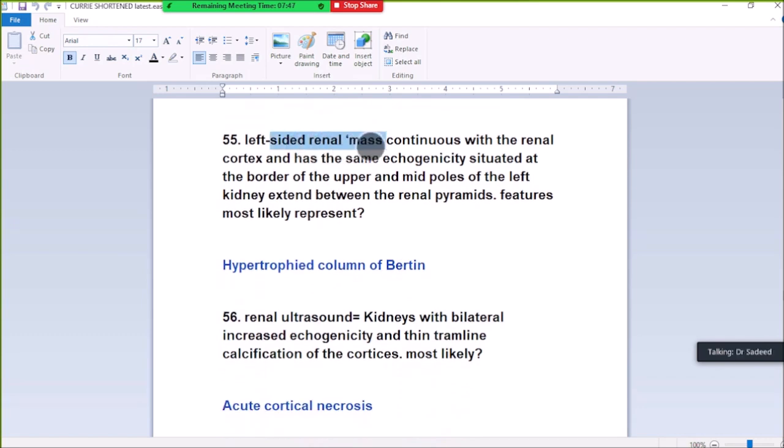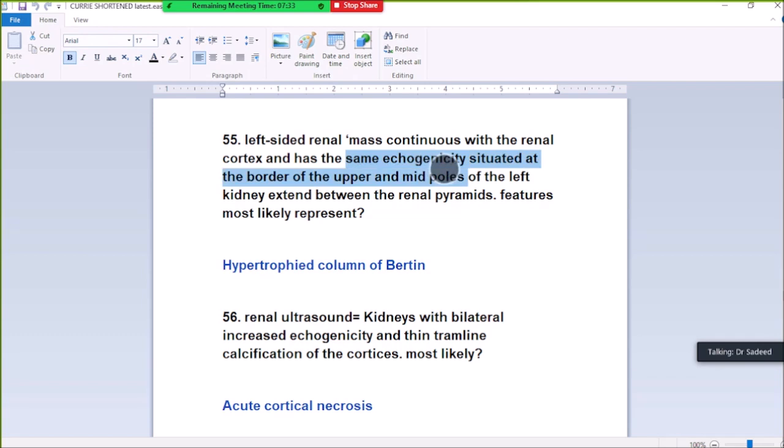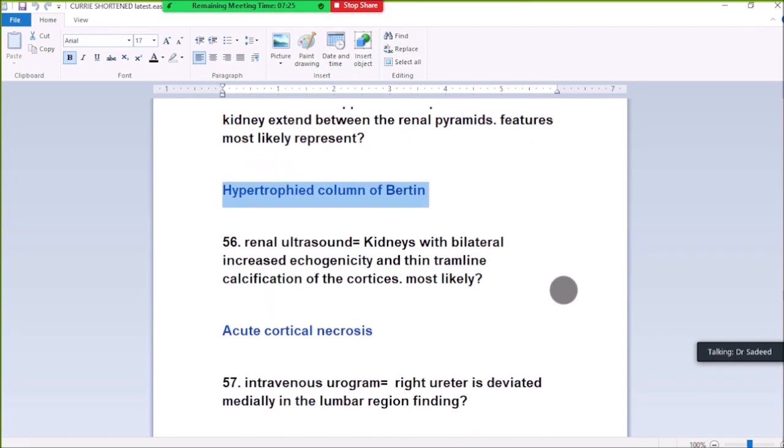25. A left-sided renal mass continuous with the renal cortex and with the same echogenicity, situated at the junction of the upper and mid pole of the left kidney, extends between the renal pyramids. Most likely diagnosis: hypertrophic column of Bertin. It has the same echogenicity, is situated between the upper and mid pole of the left kidney and between the renal pyramids, and is continuous with the renal cortex. So, hypertrophic column of Bertin.